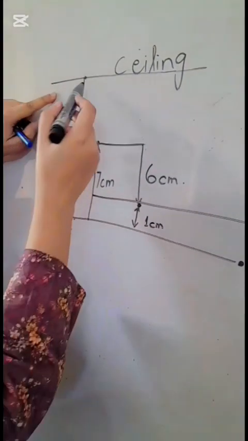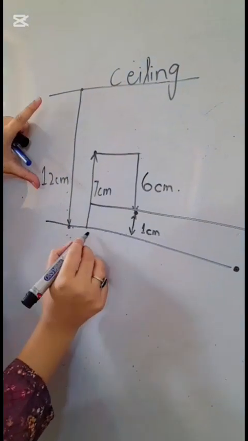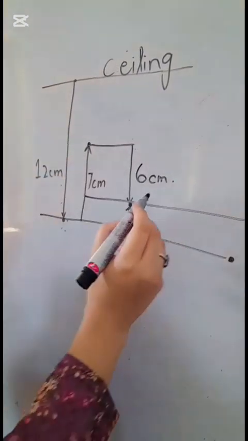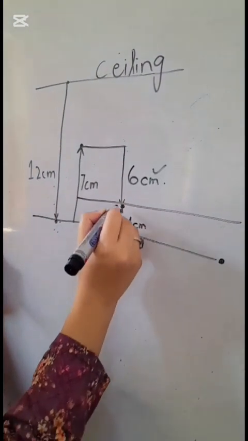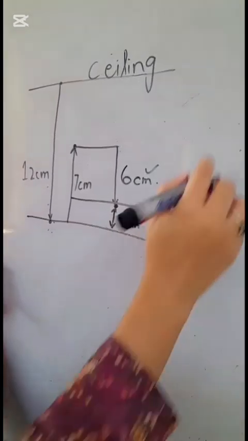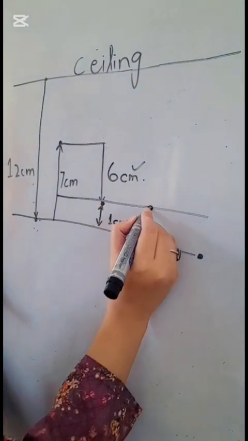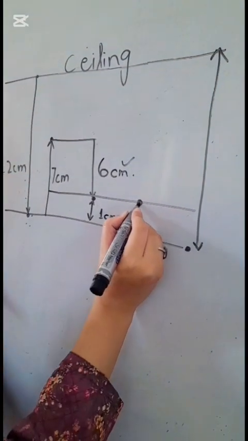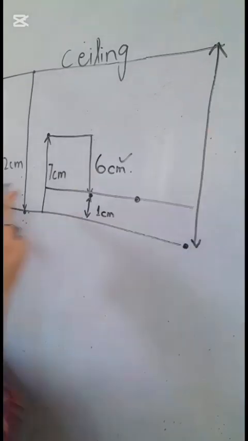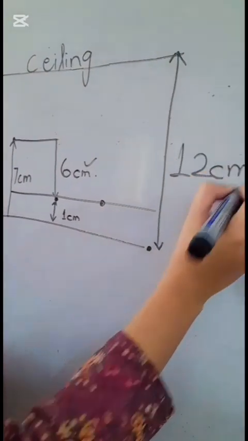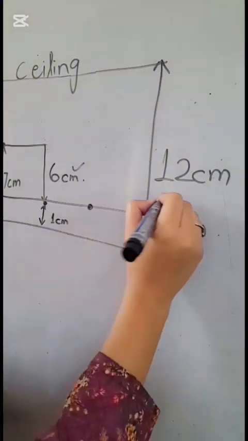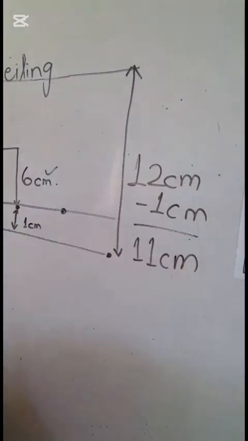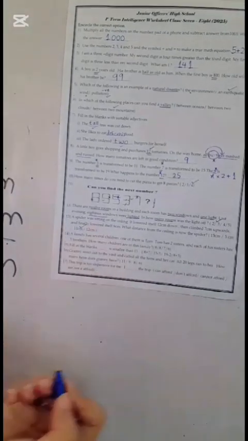At first, the spider lowered itself from the ceiling down to 12 centimeter. After that, it went upward to a height of 7 centimeter, and then it lowered itself once again to a height of 6 centimeter. Now, from the floor, it is at the distance of 1 centimeter. We have to work out where is the spider right now? Spider is at this point. We have to work out the distance of the spider from the ceiling when it is right here. What is the distance? What is this total height? The total height is 12 centimeter. And this 1 centimeter is extra. So we have to subtract this 1 centimeter from the total height and it will become 11 centimeter. So the answer is 11 centimeter.